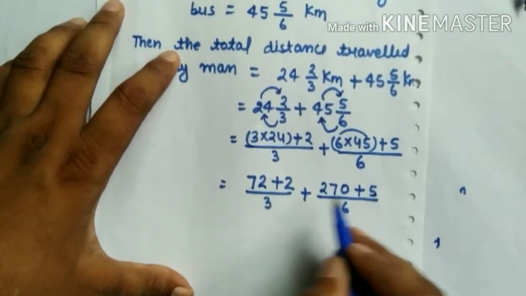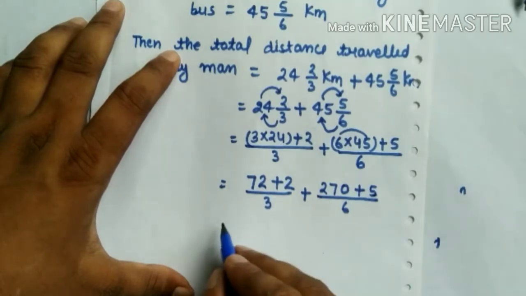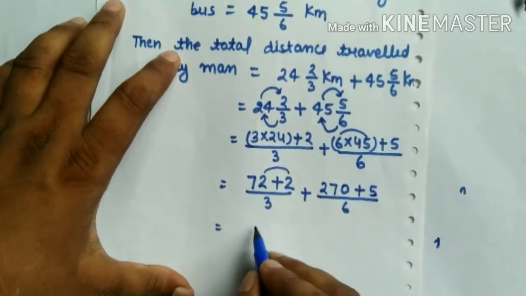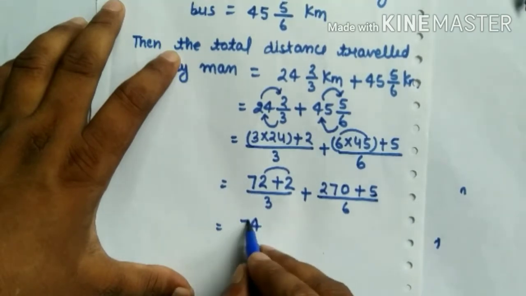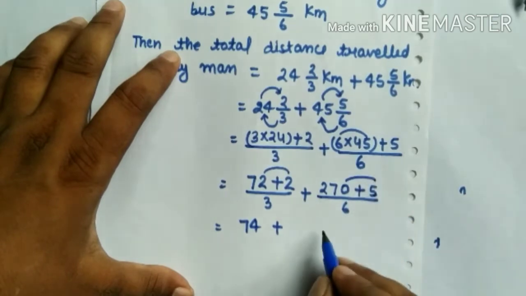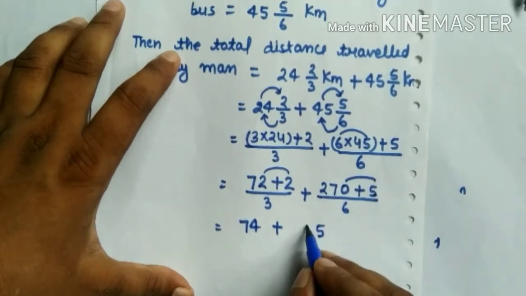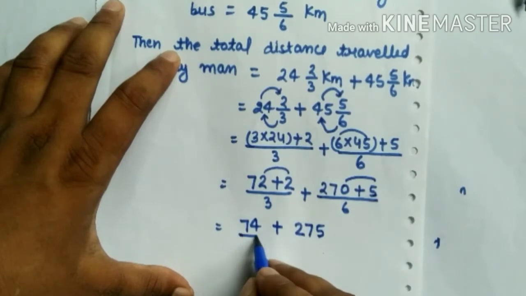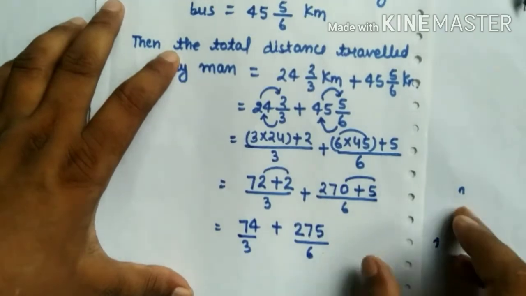After adding this, we get 74 over 3 and 275 over 6.